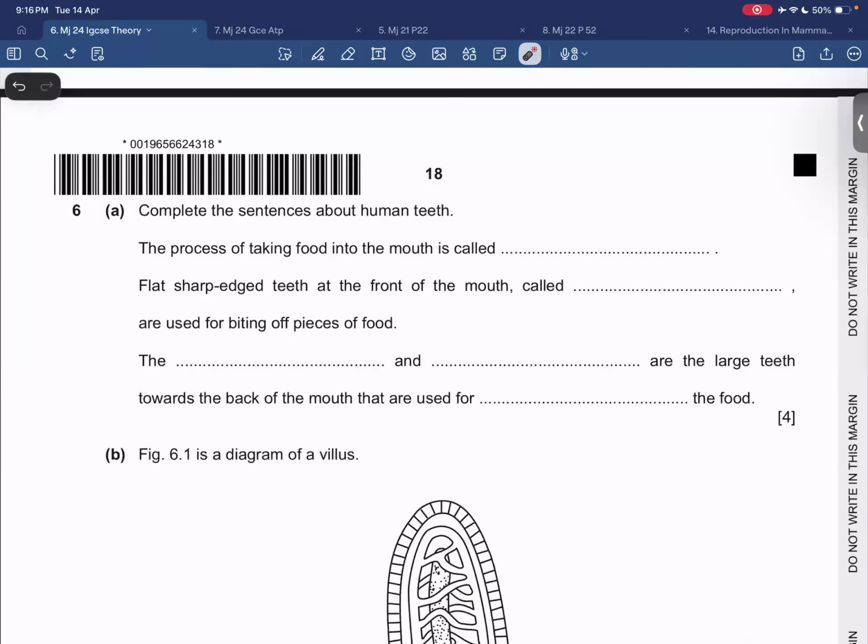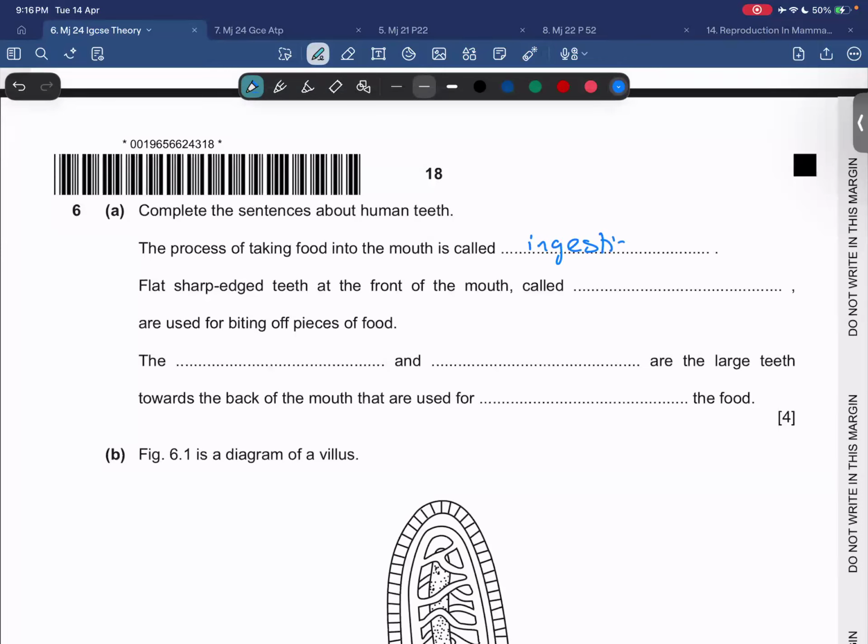ठीक है. The process of taking in food in the mouth is called as what? It's called as ingestion, right? Flat, sharp edged teeth at the front of the mouth are called as incisors. ठीक है. Here and you are used for biting the food pieces.